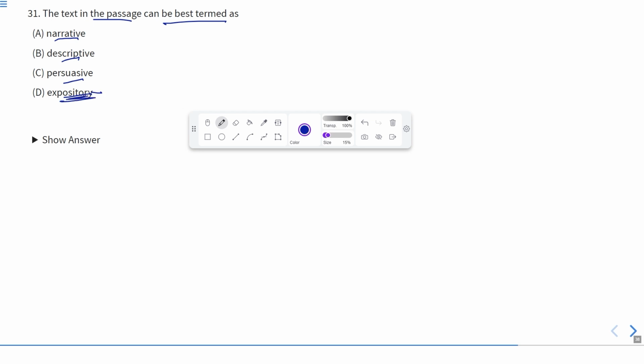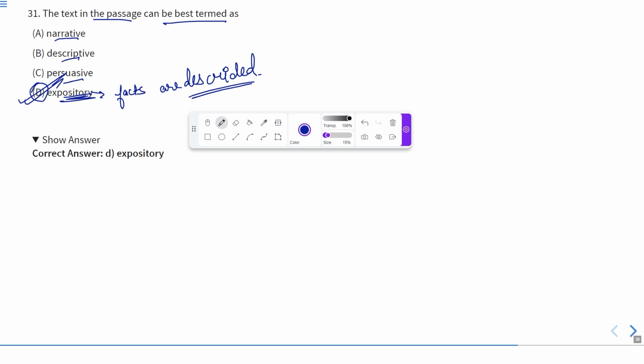It is expository. Expository means where facts are described, so here various facts have been described about various events. So according to this, D will be the correct answer: this is an expository passage. Expository is non-fiction, where facts are described, like scientific facts, inventions, inventors. So this is the expository genre of literature.